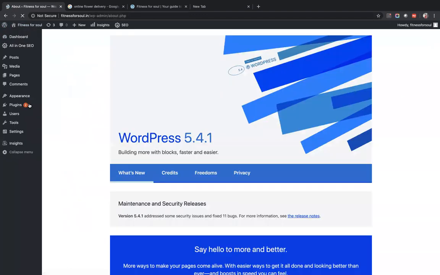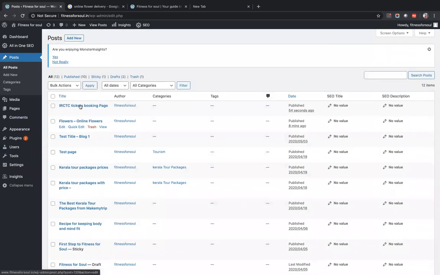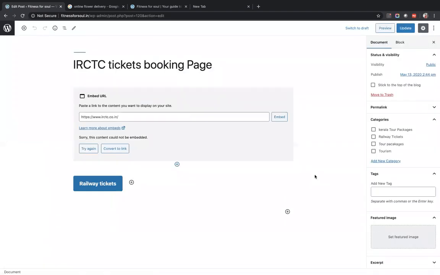Look carefully. How we can do it is we can go to the post where we created it. All posts. This was the page. Look very carefully.